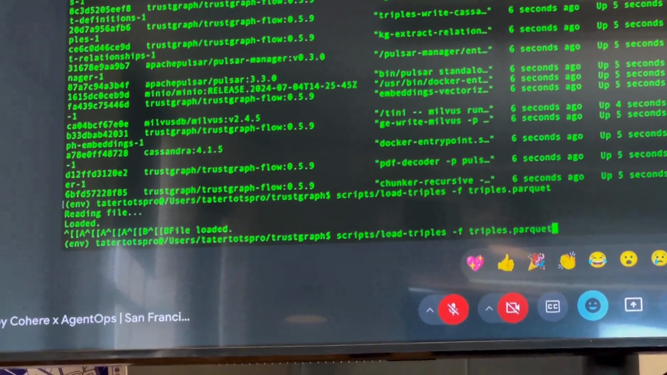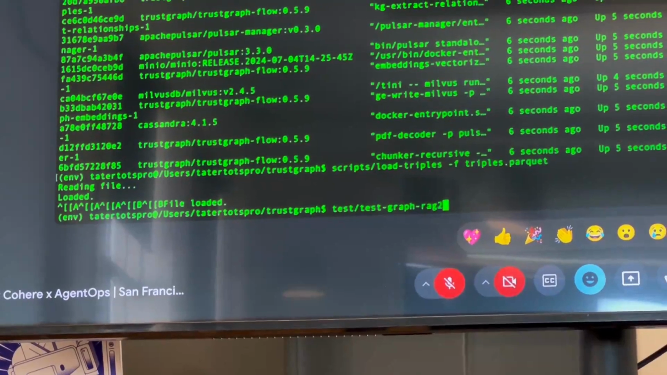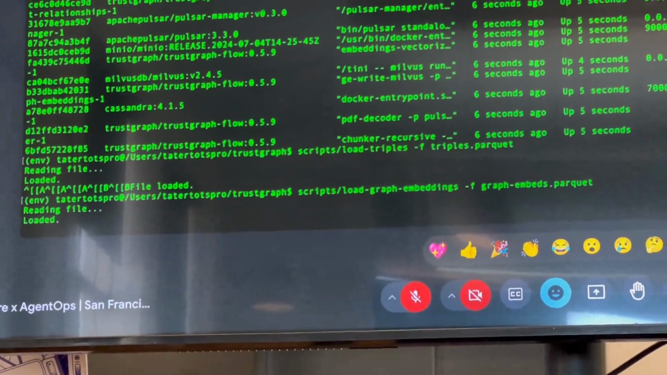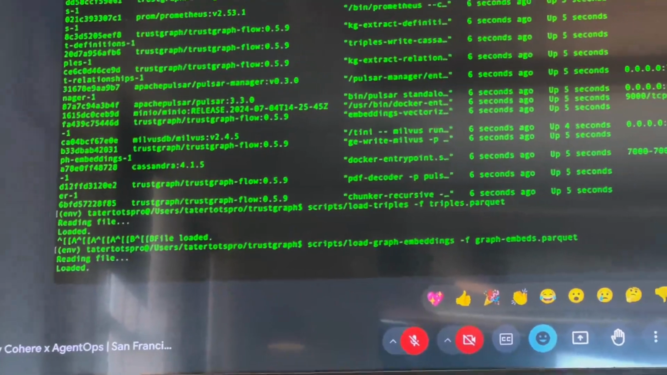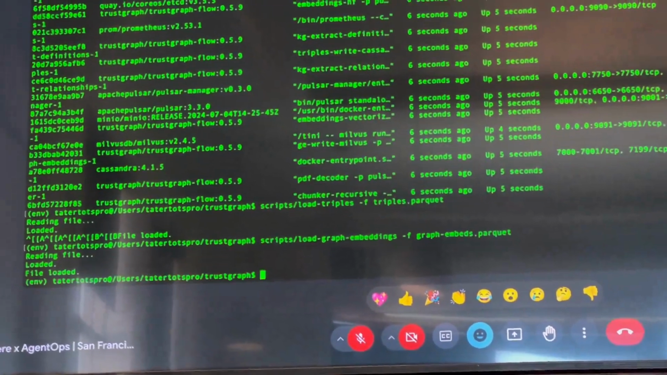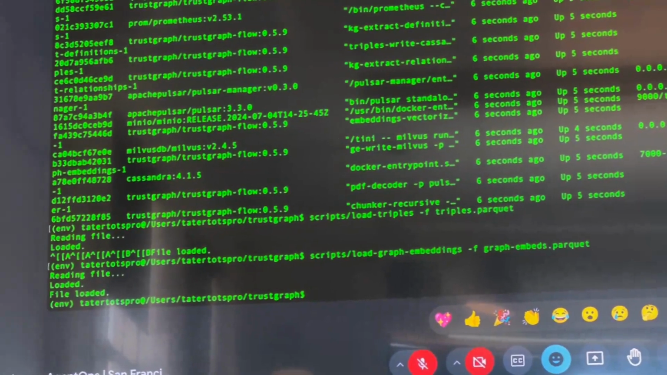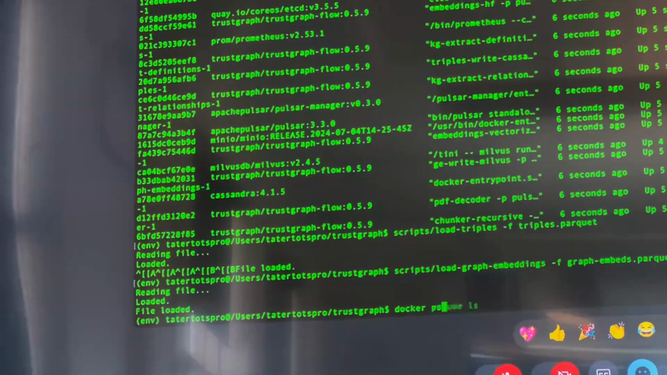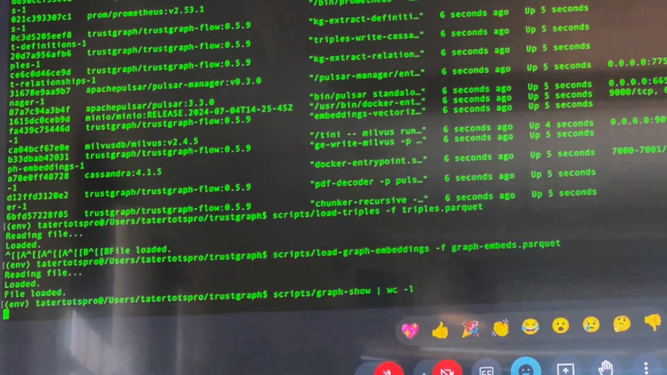Let me now load in the vector embeddings. So this is actually loading RDF triples along with mapped vector embeddings, storing the RDF triples in Cassandra, using Milvus for the vector embeddings. Let's see what we've done. We are done. So let me make sure that we loaded all of them. This is just a script that's going to show us how many graph edges have been loaded. And that's all of them.